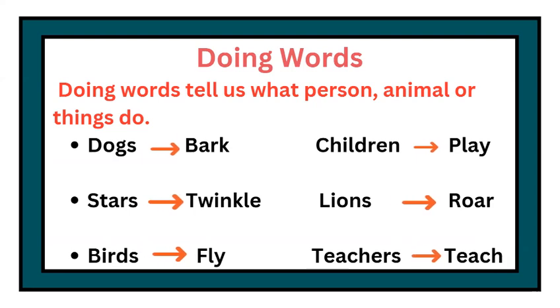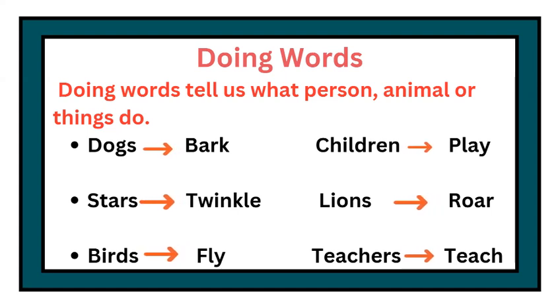First one is dogs. Dogs bark. Here, bark describes what dogs do, the action of making a sound. Children play. So, play describes what children do, the action of engaging in games or fun activities. Stars twinkle. Twinkle tells us what stars do, the action of shining or sparkling.